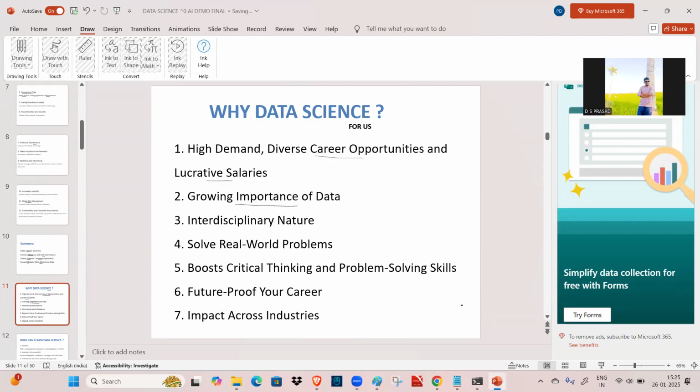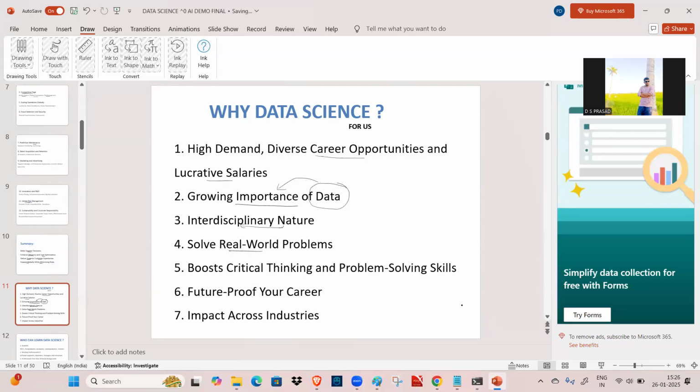Growing importance of data, because nowadays data is more important. As we are giving importance to data, data science is one of the hottest technologies in this 2020 era. Okay, then interdisciplinary nature: it does not depend on only one concept, it connects with multiple concepts or technologies. That's why it is called interdisciplinary. We are solving problems with the help of stats, mathematics, programming, and also some kind of analytics. That's why it is given much weightage.